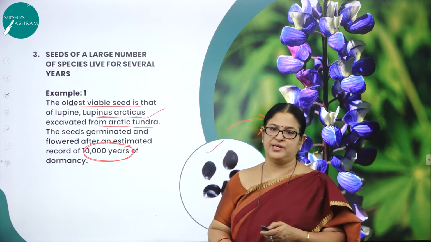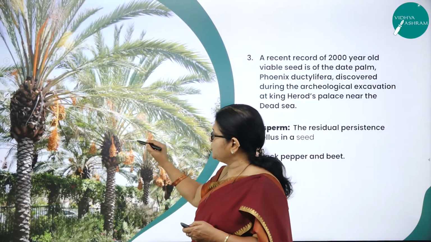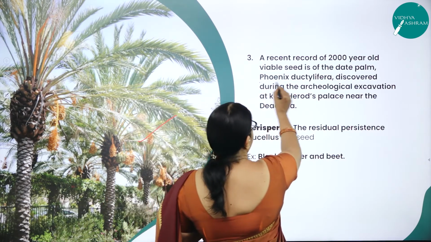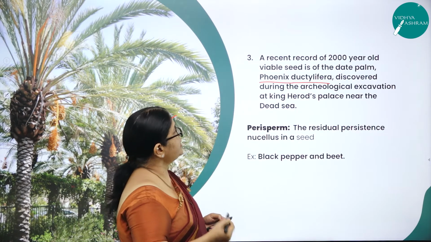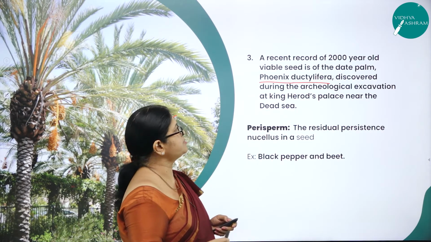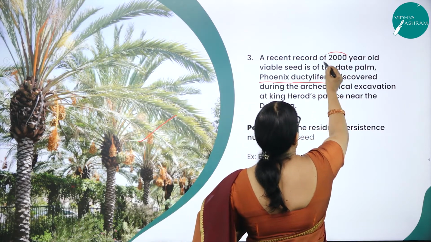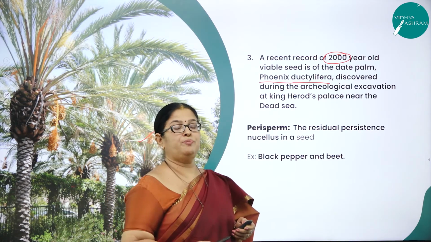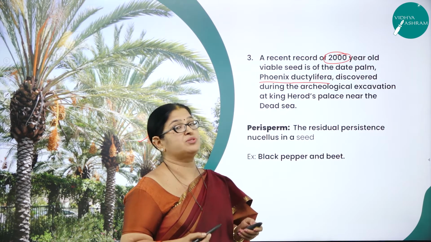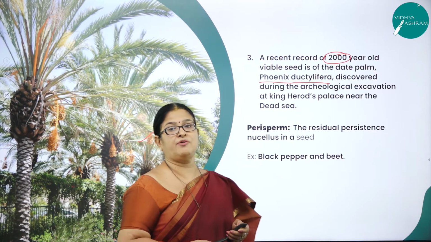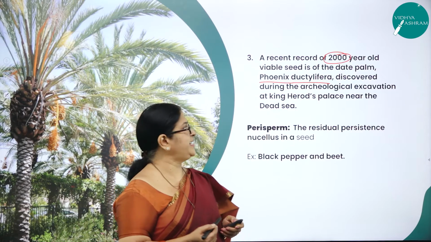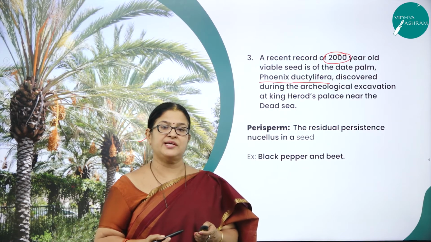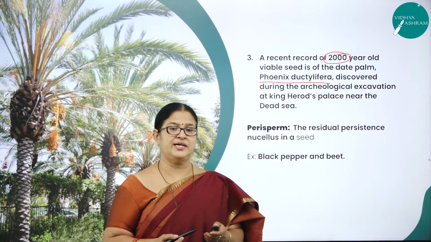Now let us study one more example. Hope you can see this picture, right? What is this picture all about? This is the picture of a date palm called Phoenix dactylifera, right? And the seeds of this plant were viable for how many years? 2000 years. So that seed, Lupinus arcticus, was viable for how many years? 10,000 long years. And the recent record of 2000 year viable seed is of the date palm called Phoenix dactylifera, which was discovered during the archaeological excavation at King Herod's palace near the Dead Sea.